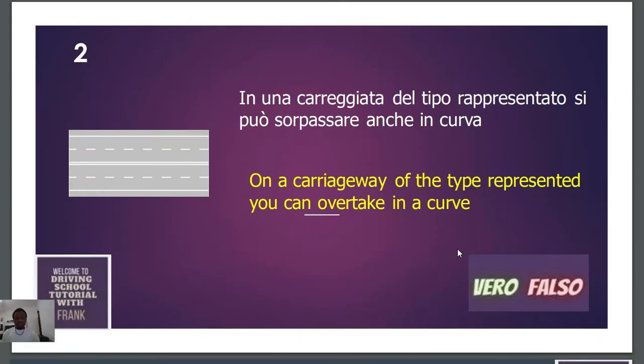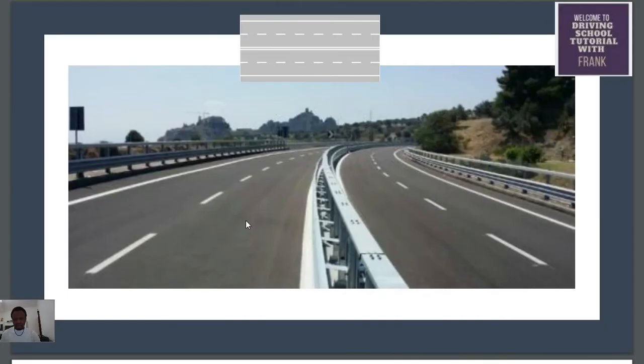Now, this second question says, "In una carreggiata del tipo rappresentato si può sorpassare anche in curva," which means on a carriageway of the type represented, you can overtake in a curve. Now, on which kind of road can you see this kind of carriageway? For example, the road where you can see this kind of carriageway is this one. And this is a corner. Now, what this question is saying is that on this kind of road, at a corner, you can overtake.